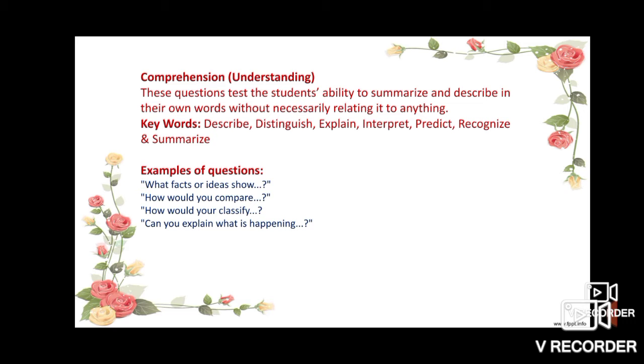He may ask questions of comparing, questions based on classification, or ask for interpretation, that is, explanation. These types of questions are basically known as understanding.